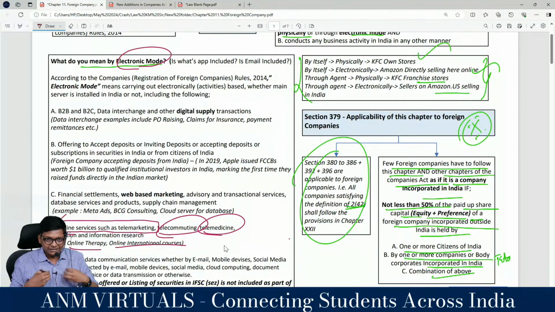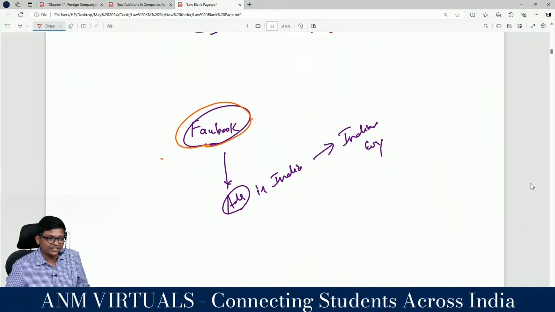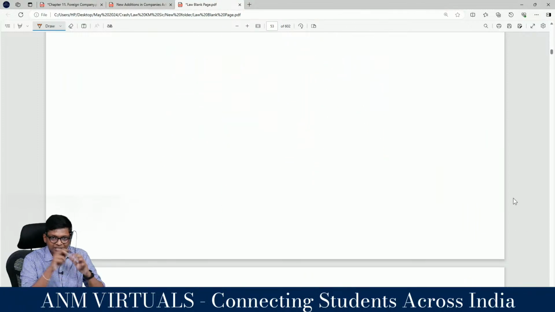If you ask me, in the exam, this page only they will ask. That's why I am spending so much time. In the first 2-3 attempts, this is what they will ask. Okay, is it a foreign company or not? MCQ. So, telemedicine, telecomputing, telemarketing, all these are what, guys? Foreign companies. Now let me give other examples. You tell me if it will get covered or not. Now you're getting the hang of it, guys. Now electronic mode has multiple points.